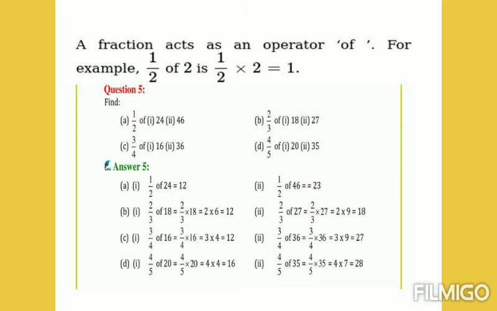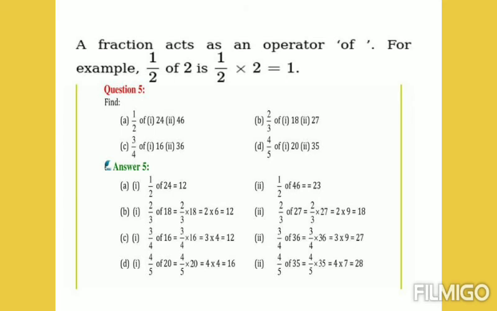24 is a whole number. Just change it into a fraction by putting the denominator 1. Now, we can cancel: cancel the 2 by the 2 table, and 24 again by the 2 table. It is 1 time, and 24 is 12 times. Now multiply the numerator with the numerator. So 1 into 12 is 12. Denominator with denominator, 1 into 1 is 1. So your answer is 12.